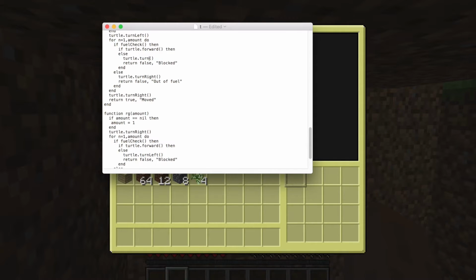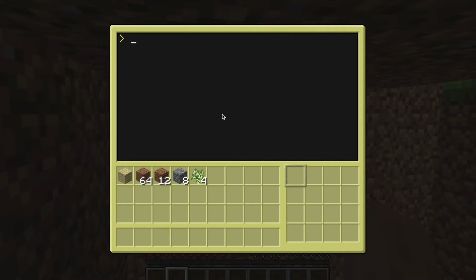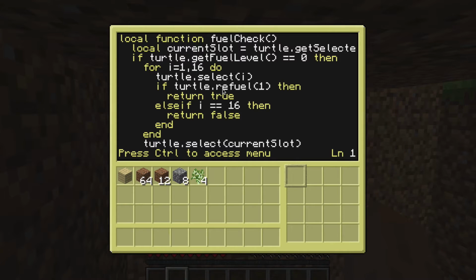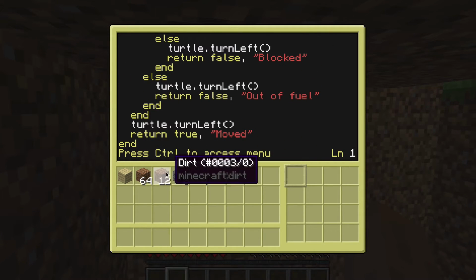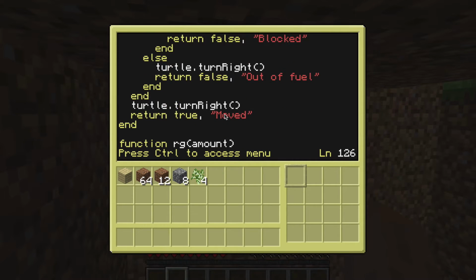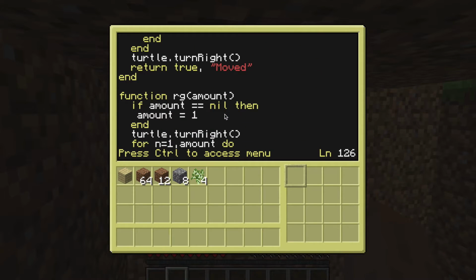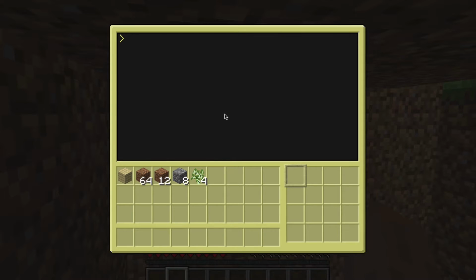Right. There we go. Alright, I think that should do it. So now, edit API/T. Now we have 126 lines of code. So it's LF to turn left, RG to turn right. Alright, exit.